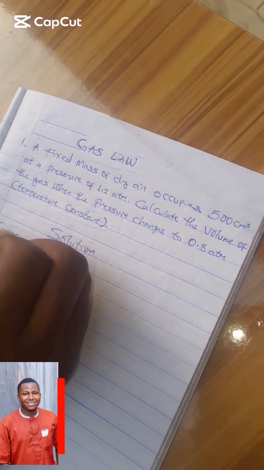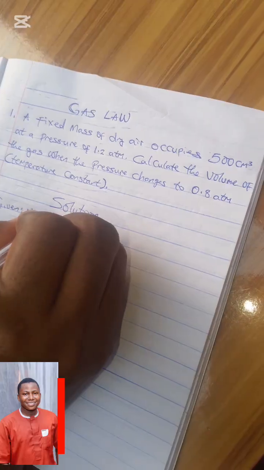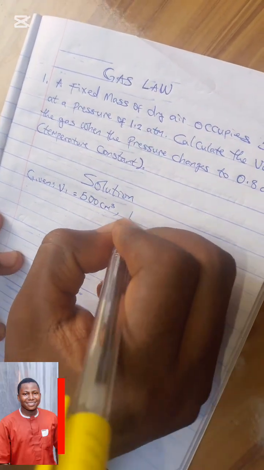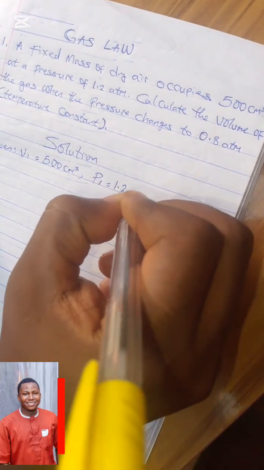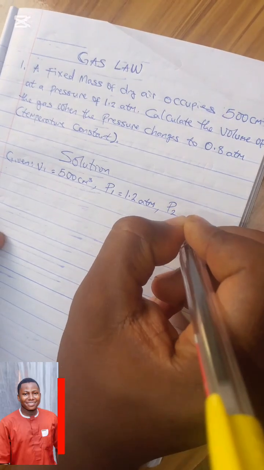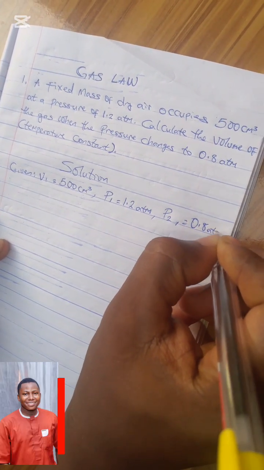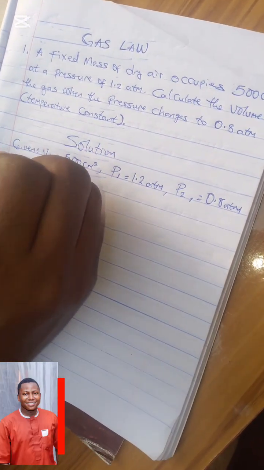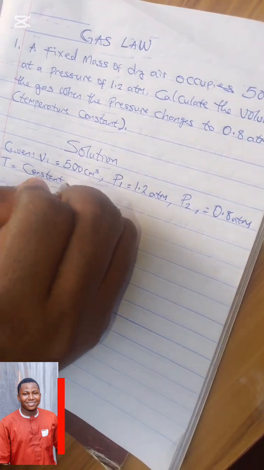A fixed mass of dry air occupies 500 cm³ at a pressure of 1.2 atm. Now, let me start with the V1. My initial volume is 500 cm³, my initial pressure is 1.2 atm, and my P2, that is my final pressure, is 0.8 atm, and my temperature is constant.